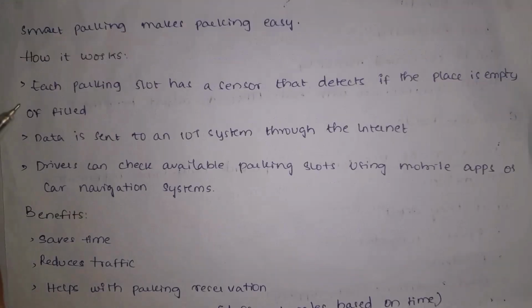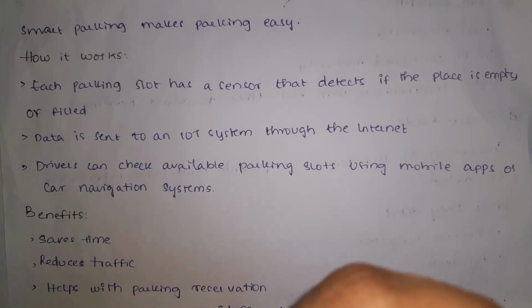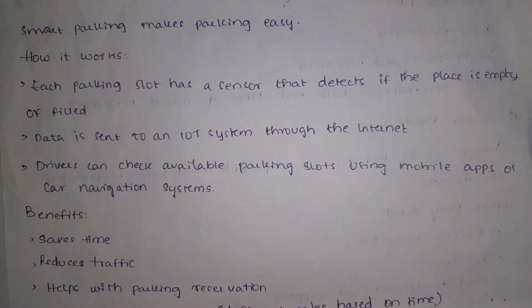Each parking slot has a sensor that detects if the place is empty or filled, and the data is sent to the IoT system through the internet. Then drivers can check whether a parking slot is empty or not by using a mobile app. And if parking is empty, they can book that particular slot beforehand, which will make parking easy.